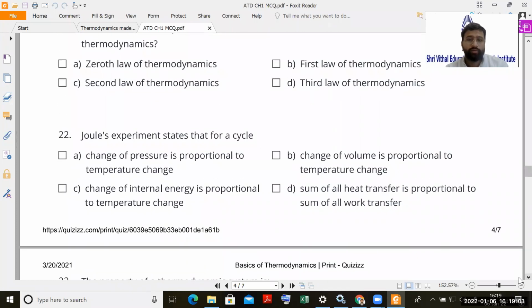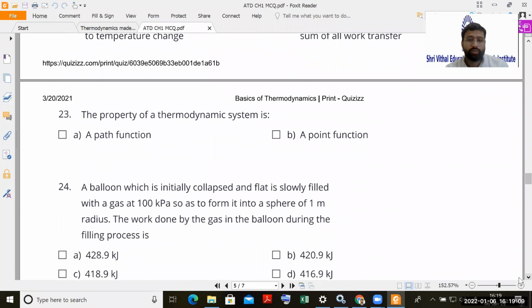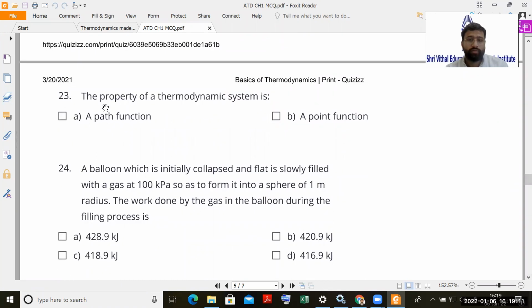Joule's experiment, okay, it is not covered in the syllabus. So this is again a very tricky question. Let us see how many of you can answer it. The property of a thermodynamic system, is it a path function or is it a point function? Very tricky question.